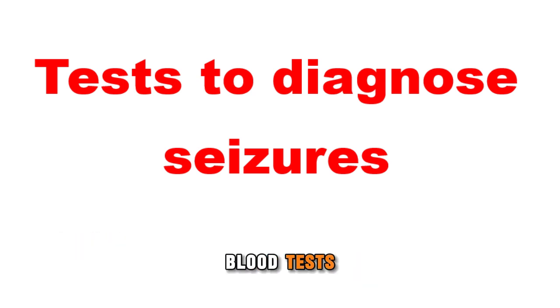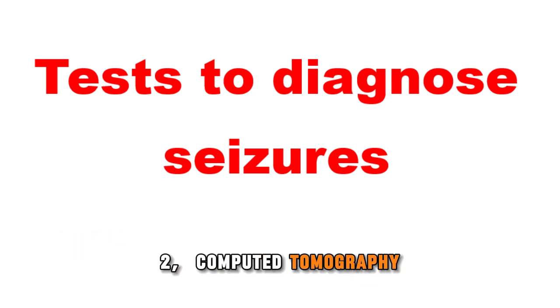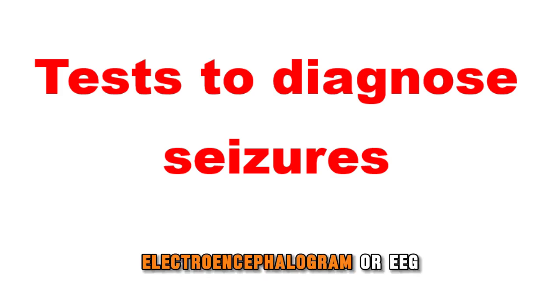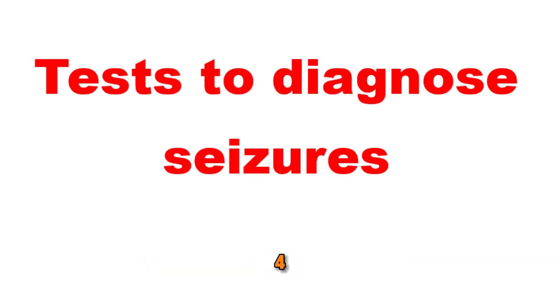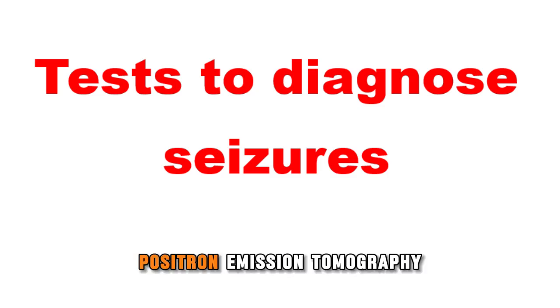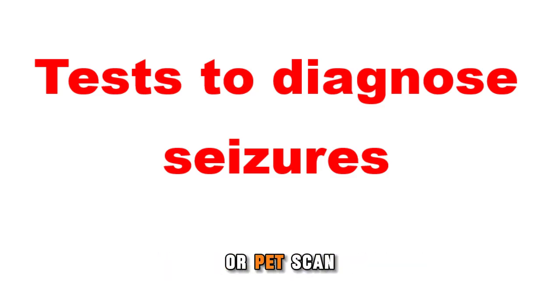Tests to diagnose seizures include 1. Blood tests. 2. Computed tomography, or CT scan. 3. Electroencephalogram, or EEG. 4. Genetic tests. 5. Magnetic resonance imaging, or MRI. 6. Positron emission tomography, or PET scan. 7. Spinal tap, or lumbar puncture.